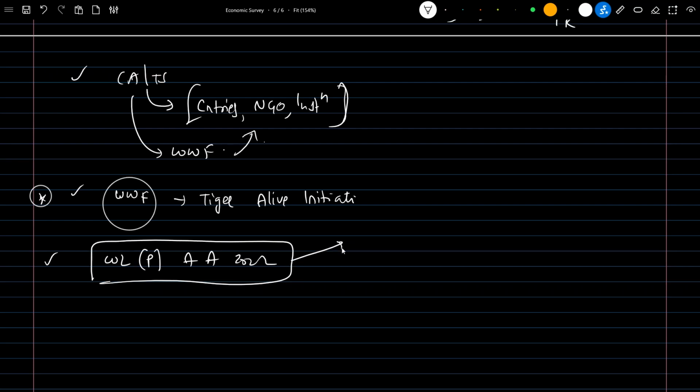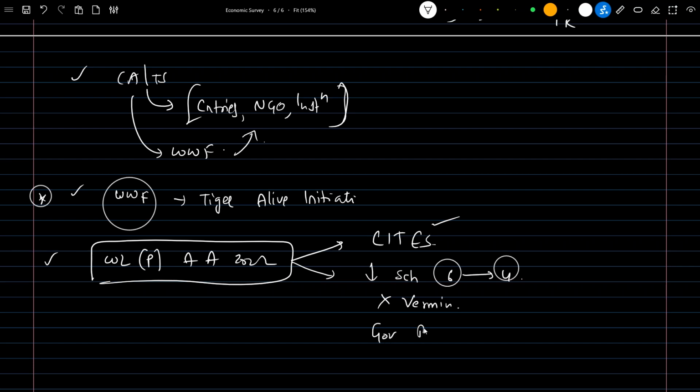It is more in line, or more in sync, with the CITES Convention on International Trade in Endangered Species of Wild Fauna and Flora. This treaty is there, right? So it is now more in sync with it. And there is also a decrease in the number of schedules. Earlier there were 6 schedules, now there are only 4 schedules. The vermin schedule has also been removed here. And the government regulation on invasive alien species has been increased.